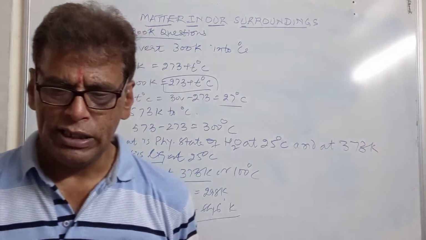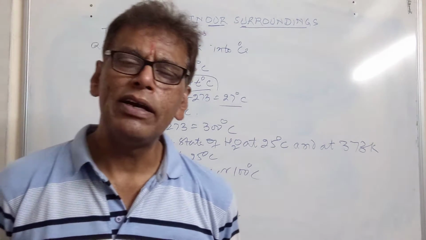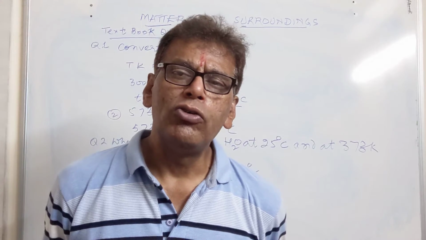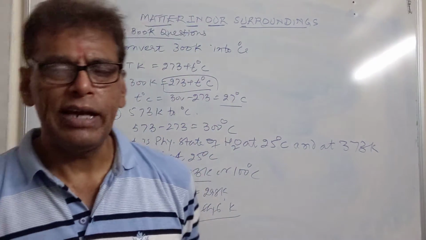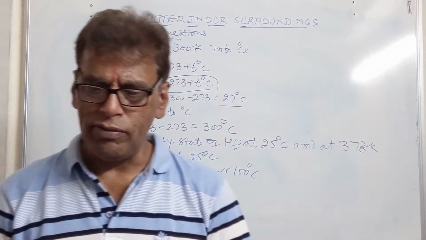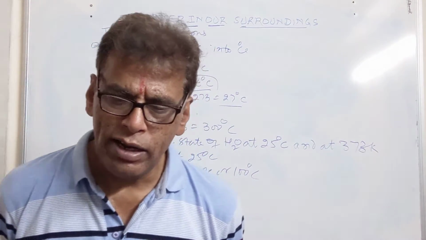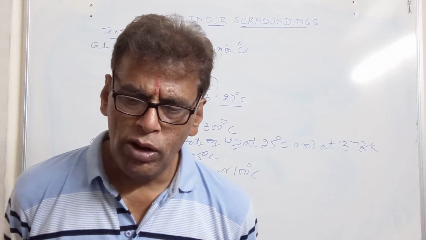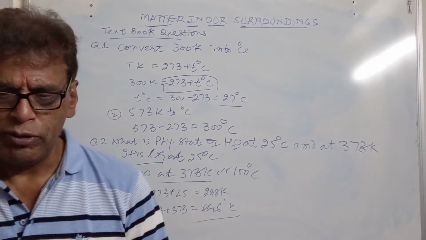Then we have the gaseous state of matter. In the gaseous state, particles have high kinetic energy, so molecules have maximum movement. The forces of attraction between the gas molecules are weakest. Therefore in all the gases, molecules can move randomly and occupy the whole of the available space, hence they do not have definite volume and size.